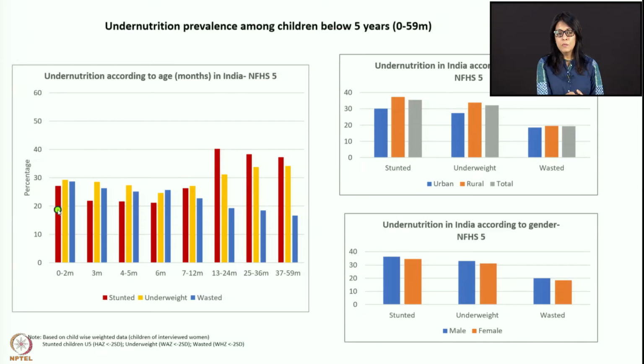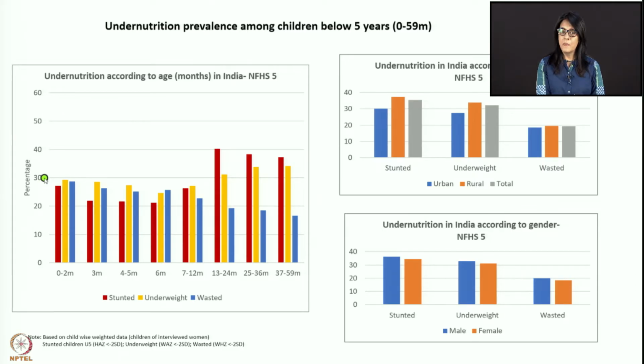What NFHS 5 showed is that between 0 to 2 months of age, almost 30% of children are wasted, almost 30% are underweight, and about 28% are stunted. That means right at birth and in the first 2 months, almost one third of children are not doing well. One third of children, that's a huge number.